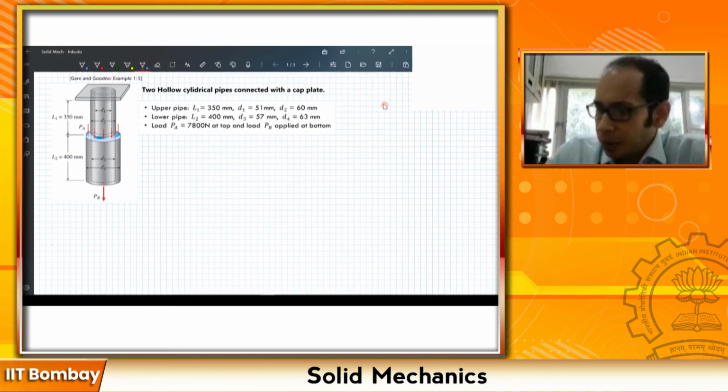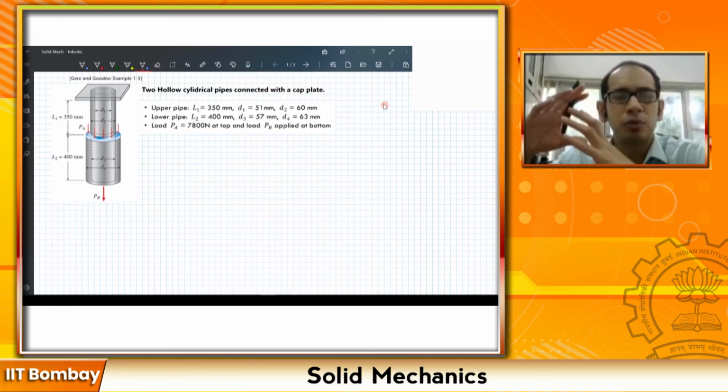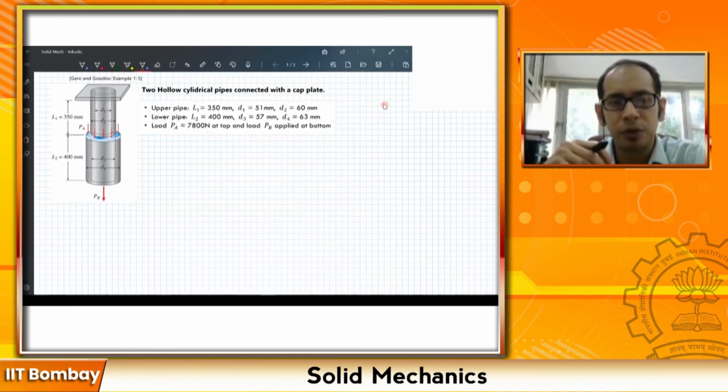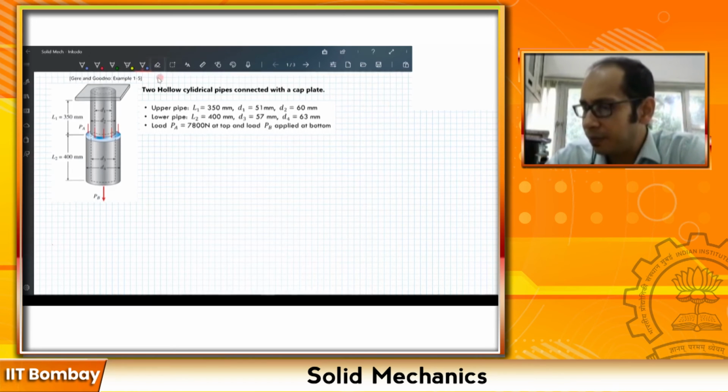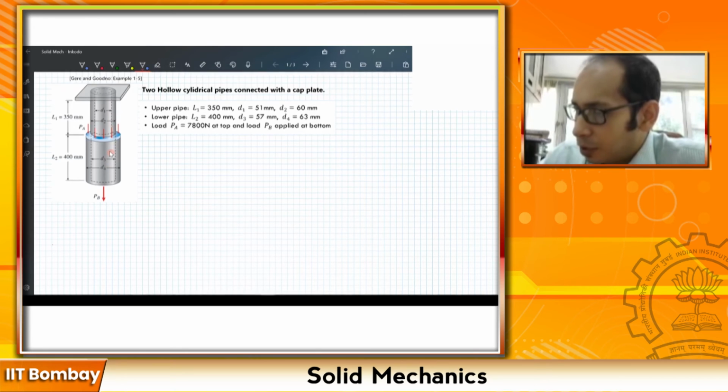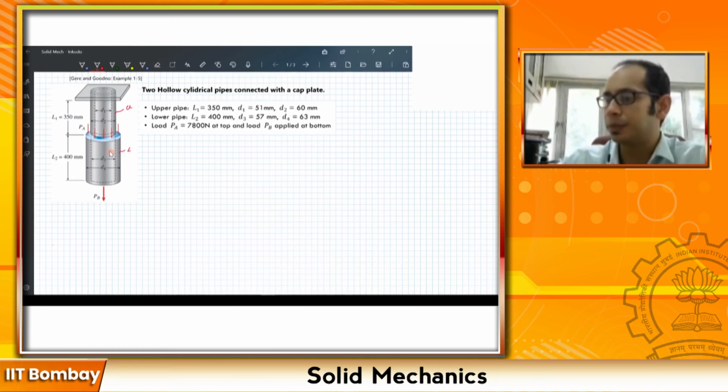Let me start by marking and understanding the system first, before I pose the questions, and then let's see how we go ahead and solve it. What you have here are two hollow cylindrical pipes. This is pipe 1, the lower pipe over here. So just for starters I will go ahead and mark these. This is my upper pipe and this is my lower pipe.